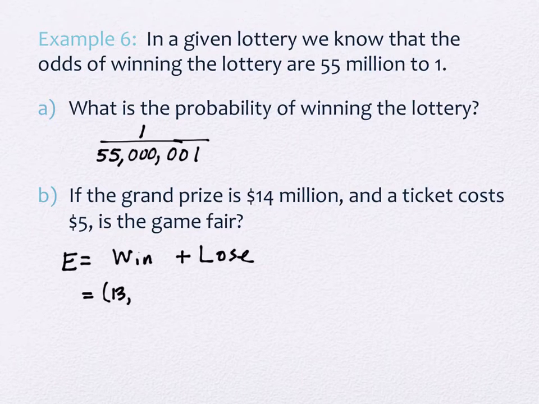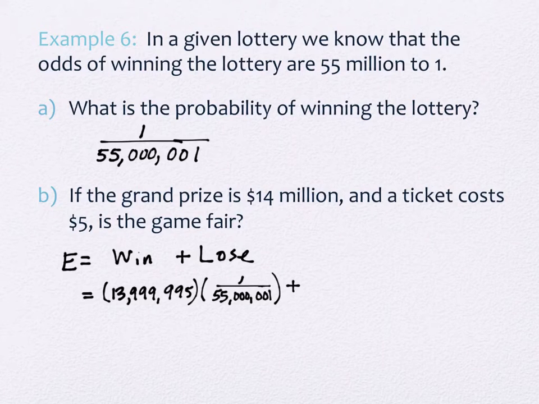Yeah, minus 5. 13,999,995, because it cost you $5 to play. And what's the probability that you won? The 1 over, part A, the beginning part, right? 55 million and 1.